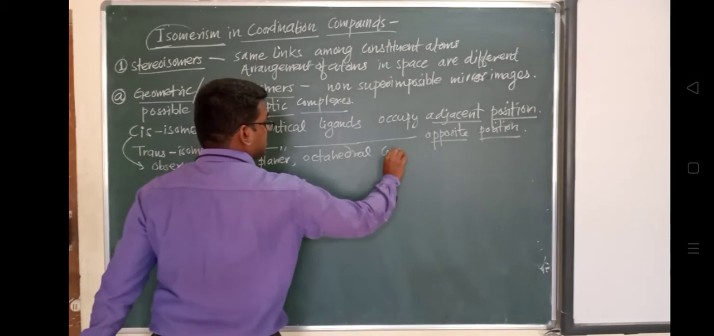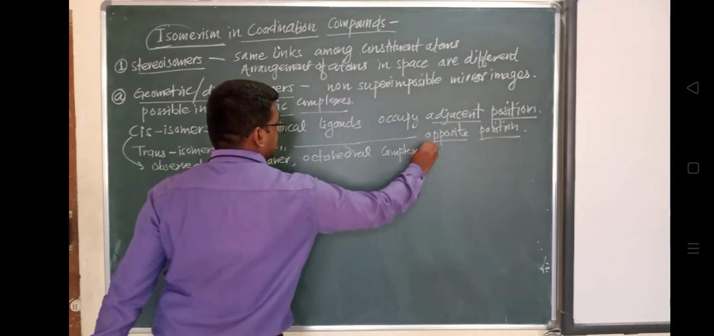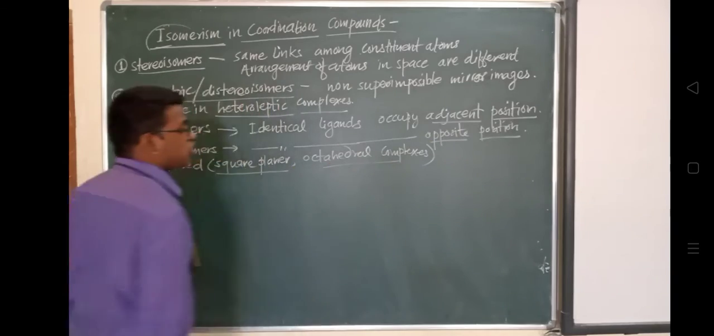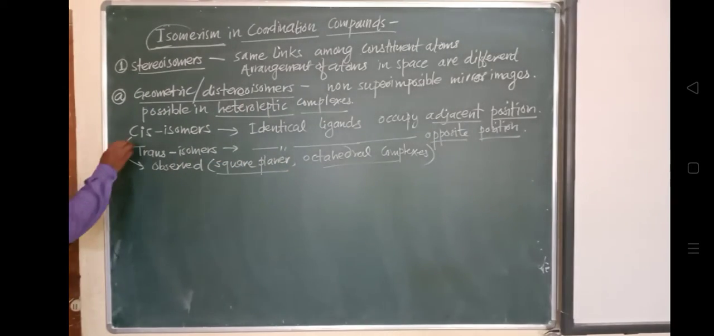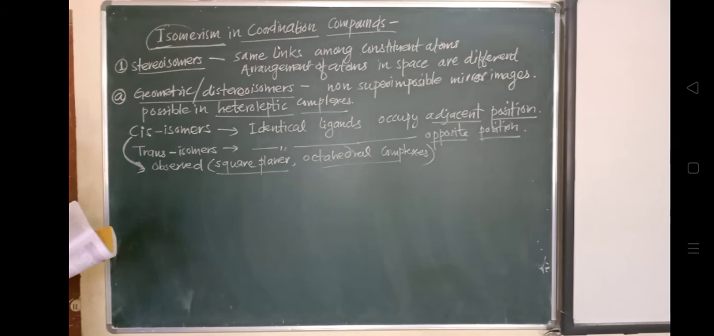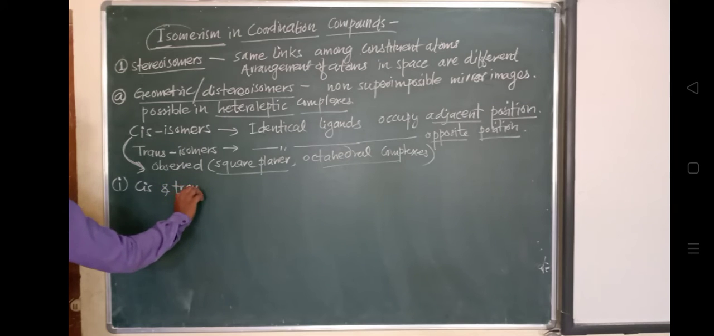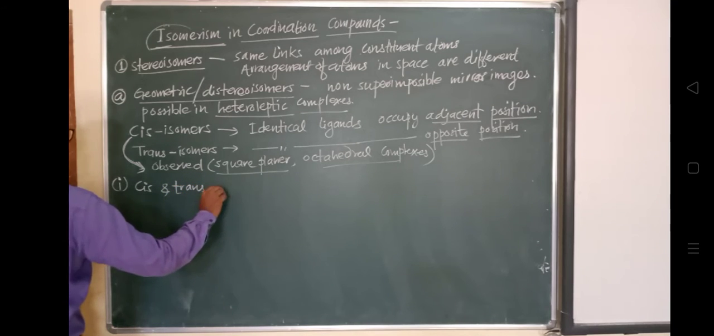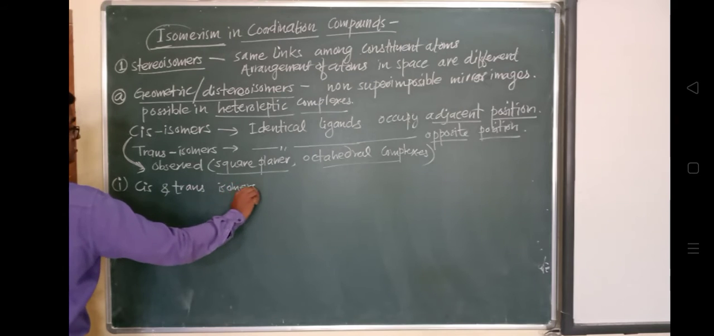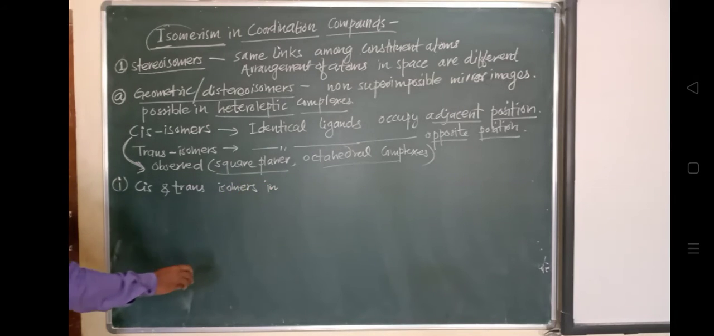So the complexes which are octahedral complexes, or those having square planar geometries, in that case the cis kind of isomers can be observed. So now we'll see the cis and trans isomers in a square planar. Both the isomers, cis and trans isomers, in the square planar complexes.